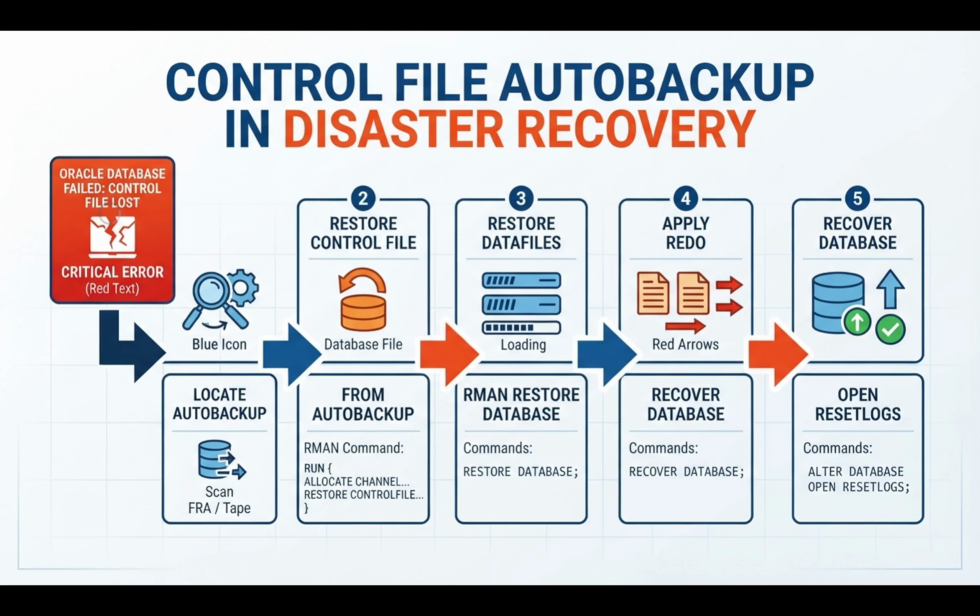Now let's look at the complete recovery picture. We have a database failure and the control file is lost. We locate the control file autobackup and restore it. Once the control file is restored, we can continue restoring the required data files. Then we can apply the necessary redo and recover the database. So the autobackup provides an important starting point for the recovery process. Instead of trying to rebuild everything manually, we have a protected copy of the control file available to help us move forward.